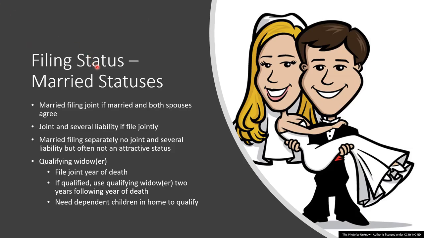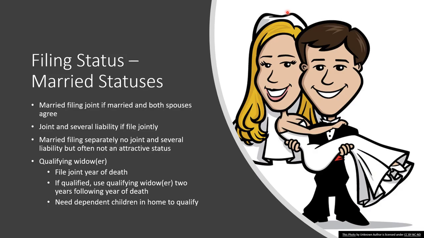Taxpayers can choose married filing jointly as their filing status if they are considered married and both spouses agree to file a joint return. On a joint return, the spouses report combined income and deduct combined allowable expenses. They can file a joint return even if one of them had no income or deductions.